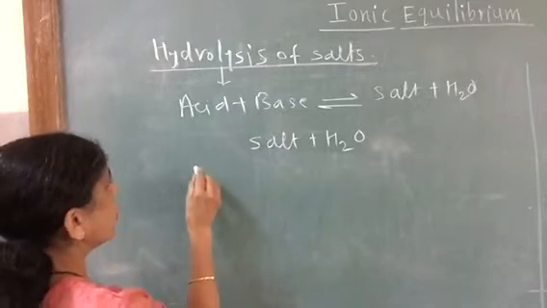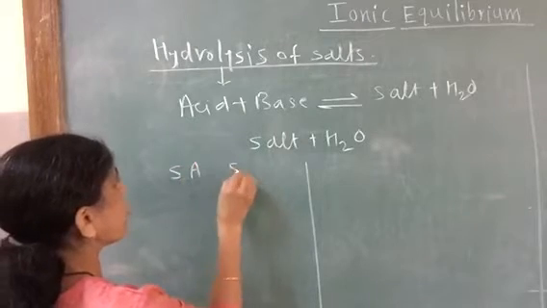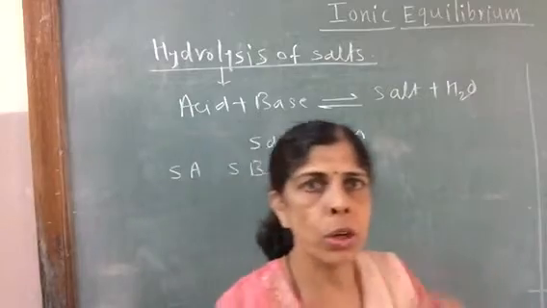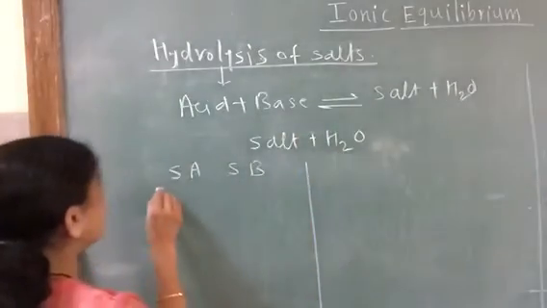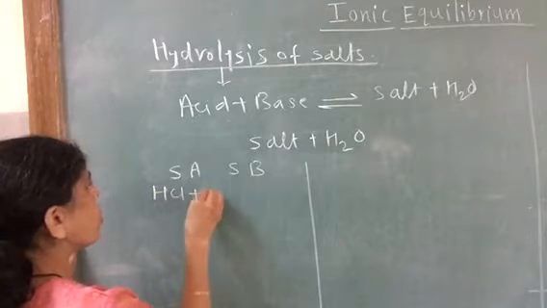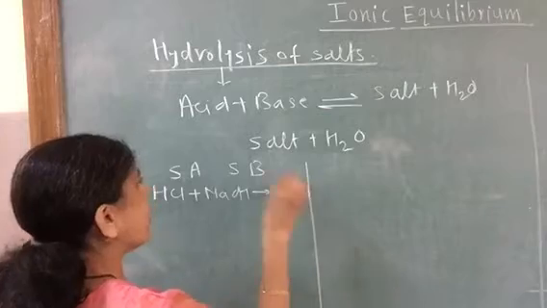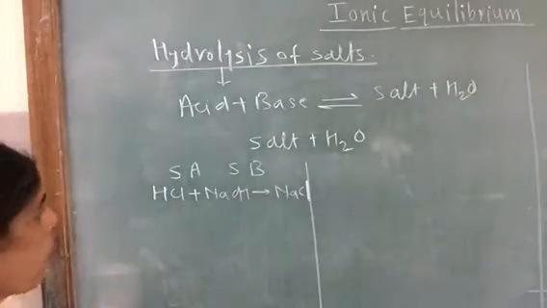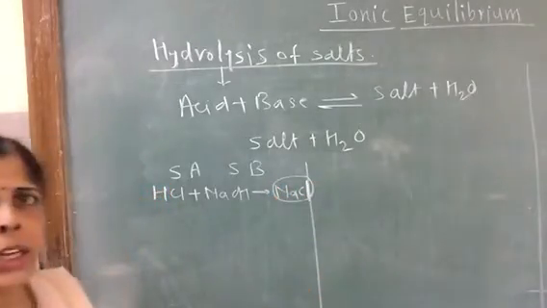First of all, we will take a salt of strong acid and strong base, a very well known salt. If you take strong acid HCl and strong base NaOH, we will get NaCl as a salt. So NaCl, sodium chloride, is a salt of strong acid and strong base.